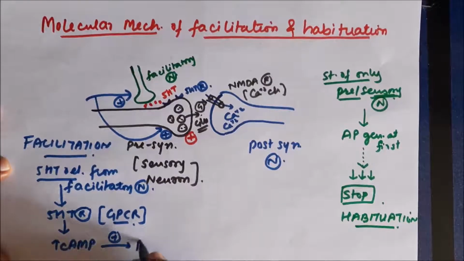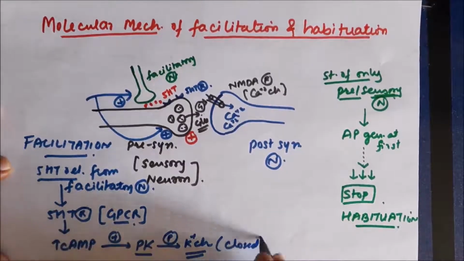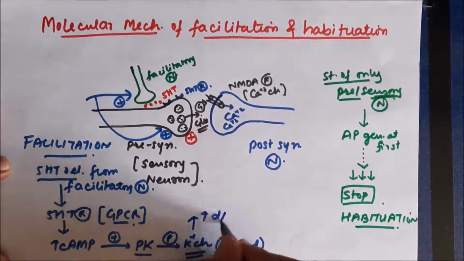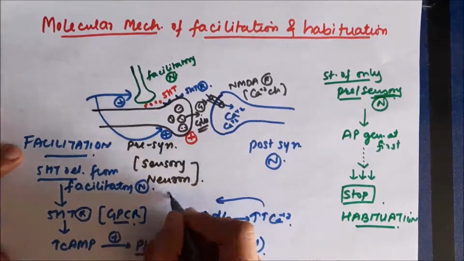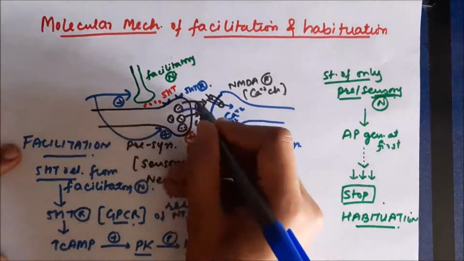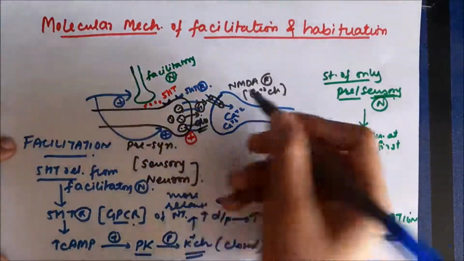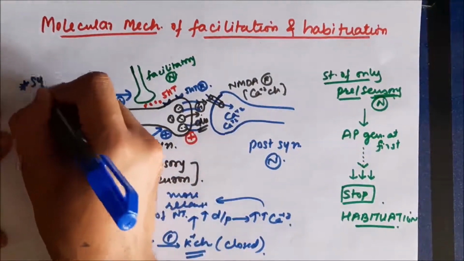They cause an increase in cyclic AMP, which causes stimulation of protein kinase, and protein kinase is responsible for phosphorylating potassium channels in these neurons. So potassium channels get closed, and as a result there is depolarization, which increases calcium channels. So more calcium influx occurs, and this calcium in the presynaptic neuron causes release of more and more neurotransmitter in the synaptic cleft. So there is an increase in the synaptic transmission, so this results in facilitation.